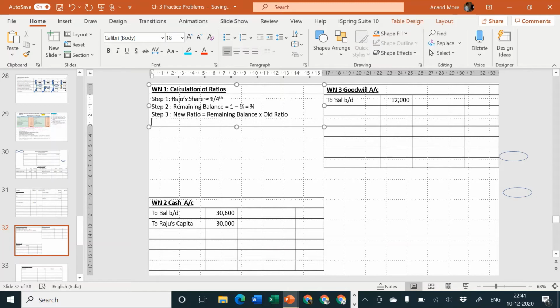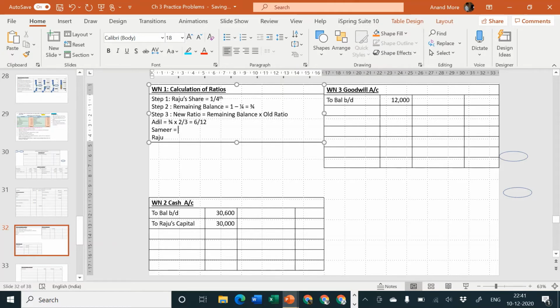Next, we'll specify Adil, Samir and Raju. Adil: remaining balance of the firm now is 3/4 and Adil's old ratio was 2/3. So 3/4 into 2/3, that becomes how much? 3 into 2 is equal to 6 and 4 into 3 is equal to 12. So the answer for Adil is 6/12.